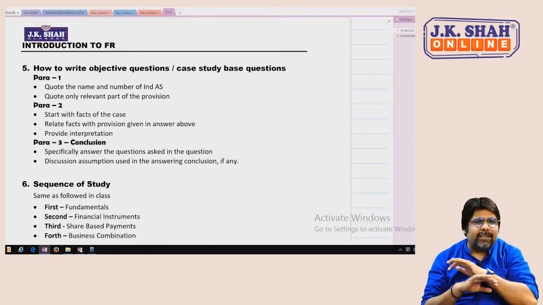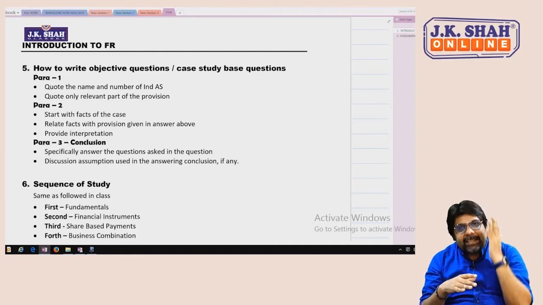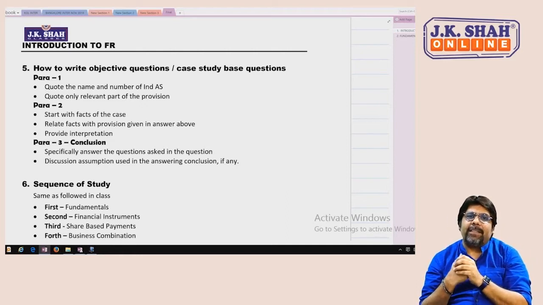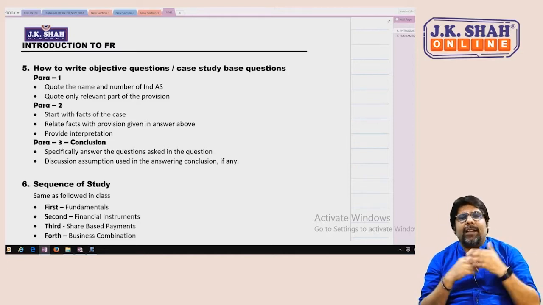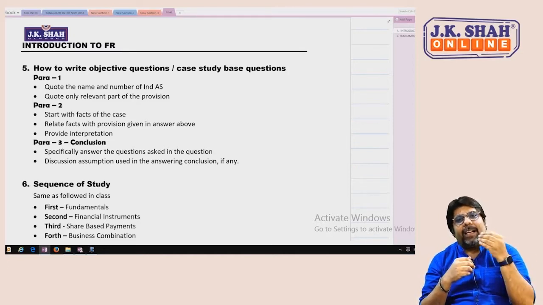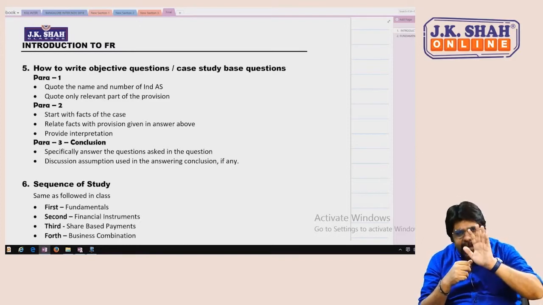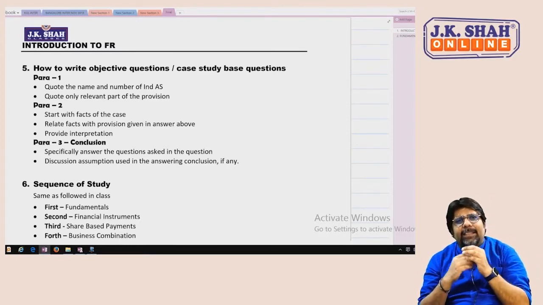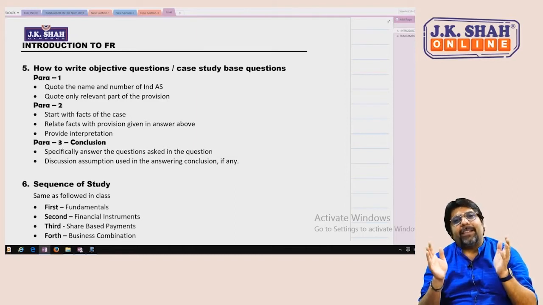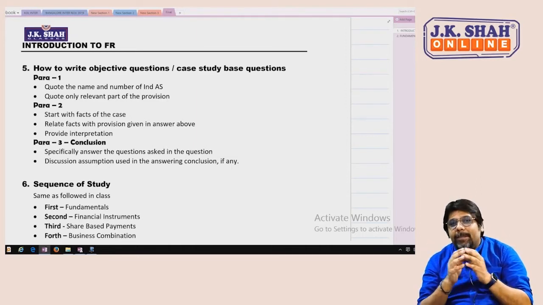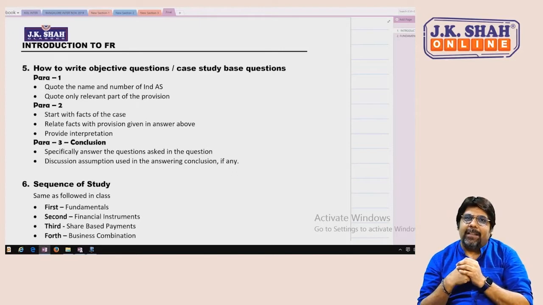Accounting for fixed assets is very simple. Deciding whether a particular item is a fixed asset or not, there lies the trick. Now you must be thinking, sir, deciding whether a particular item is a fixed asset or not, that we had learnt in 11th standard. Don't worry about it. Sit with an open mindset that yes, you will learn something which you had not studied in 11th standard.